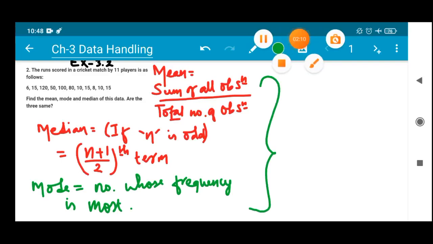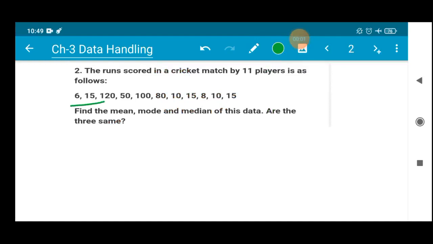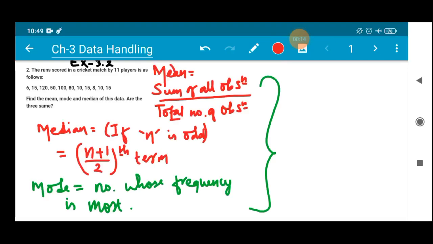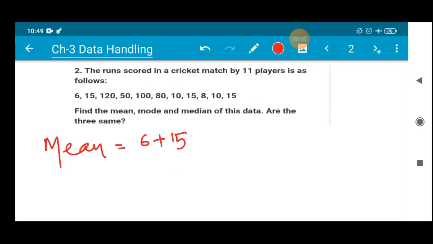Okay, so you can see the data here, right? Using the same data we have to find the mean. So what is the mean? Mean, you all know, is sum of all observations divided by total number of observations. I have given you the formula here. So I am not writing the formula again, I am directly writing the values.